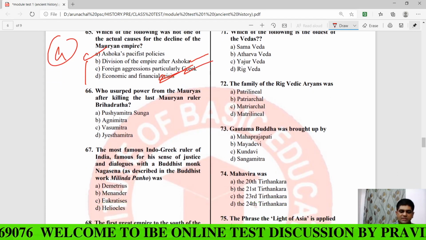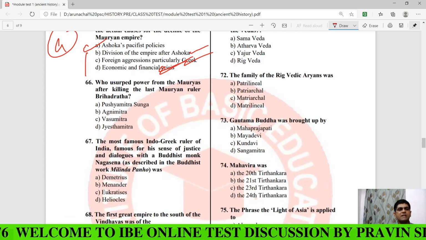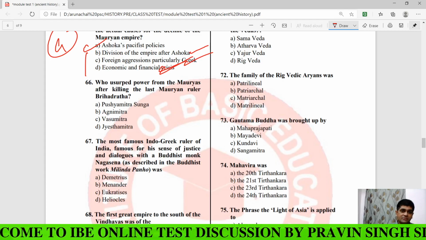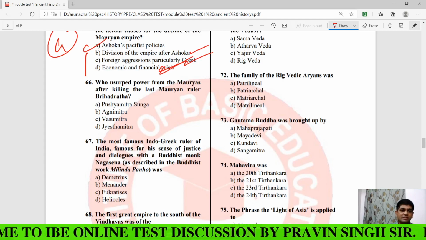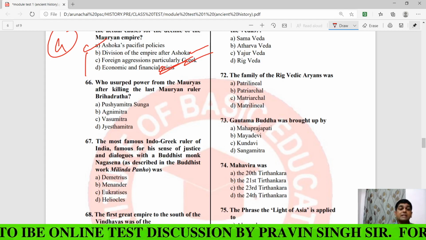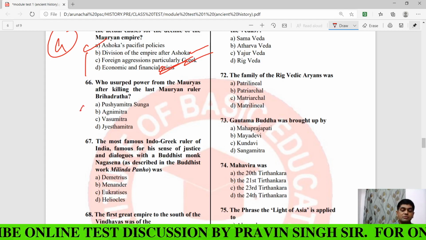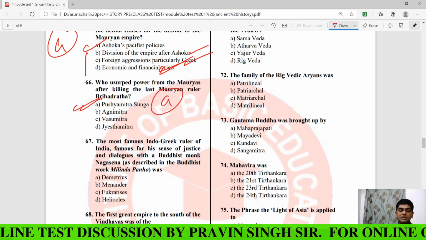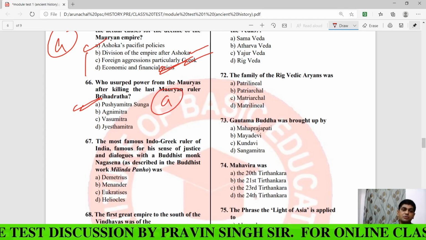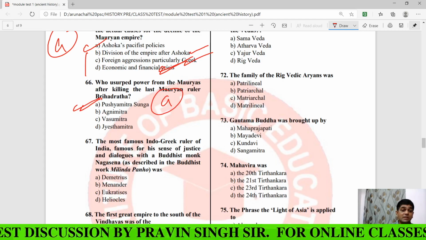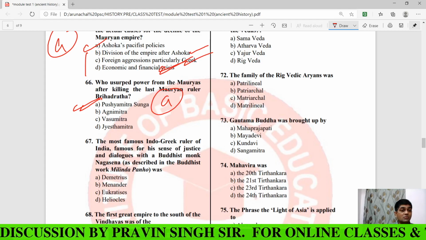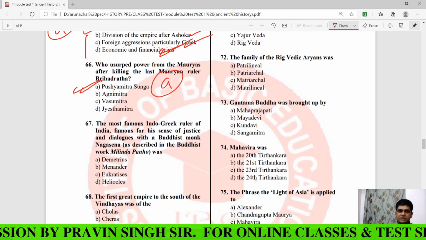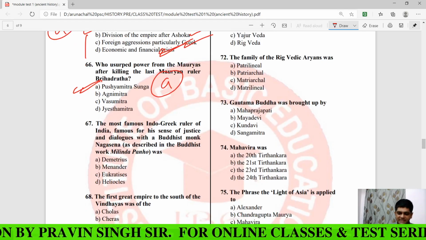Now, who usurped power from the Mauryas after killing the last Mauryan ruler, Brihadratha? The last Mauryan ruler was Brihadratha, and he was killed by whom? His own commander general Pushyamitra Sunga. So who was the usurper? My dear, the usurper was his own commander general Pushyamitra Sunga, who founded the Sunga dynasty, and Pushyamitra Sunga was a Brahmin. Now it's a very important question, the question number 66.